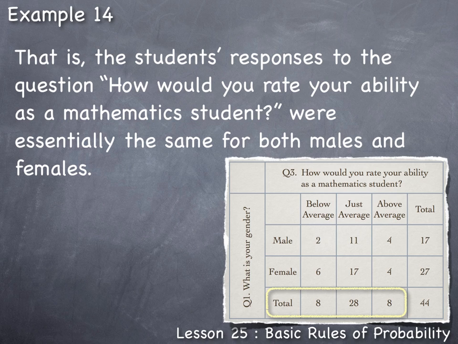The differences that we see here is pretty much due to chance alone in random sampling. That is, if we were just to happen to have one fewer above average male in the sample and one more below average male in the sample, the pattern would shift to a 3, 11, 3. And for females, if we just happen to get one fewer female who rated their math ability as below average, and instead got one more female who rated their math ability as above average, the pattern would be 5, 17, 5. So really the difference in these results here is just due to one more, one less student in particular categories. And this isn't due to the fact that they're male or female. It's more due to the fact that it was just chance in random sampling.